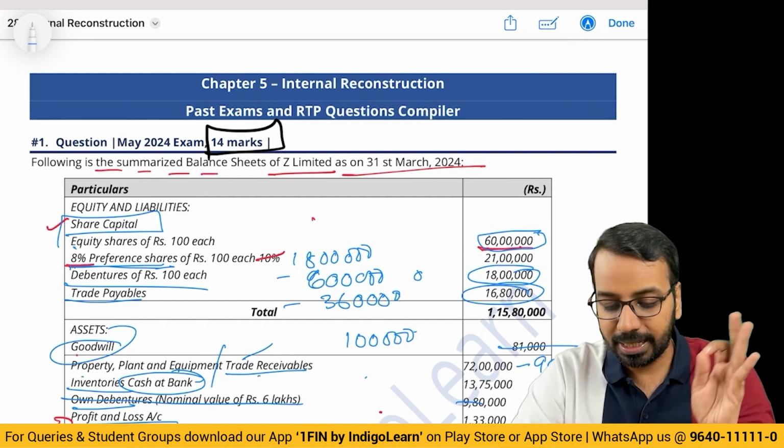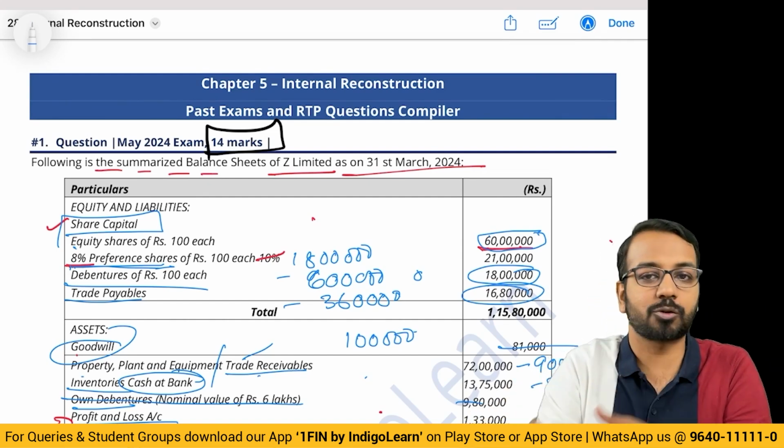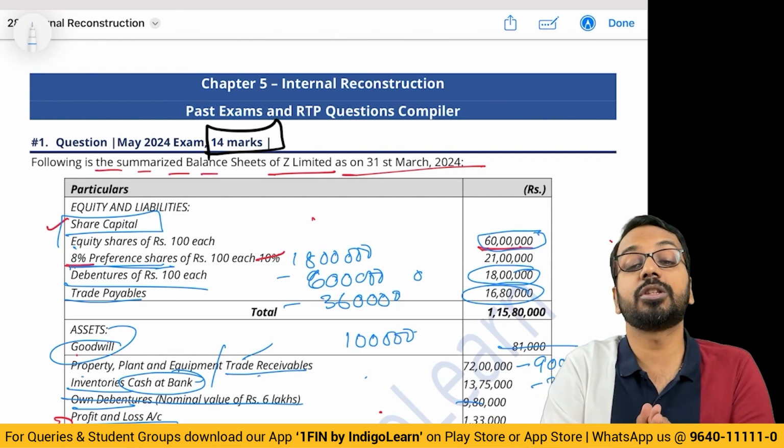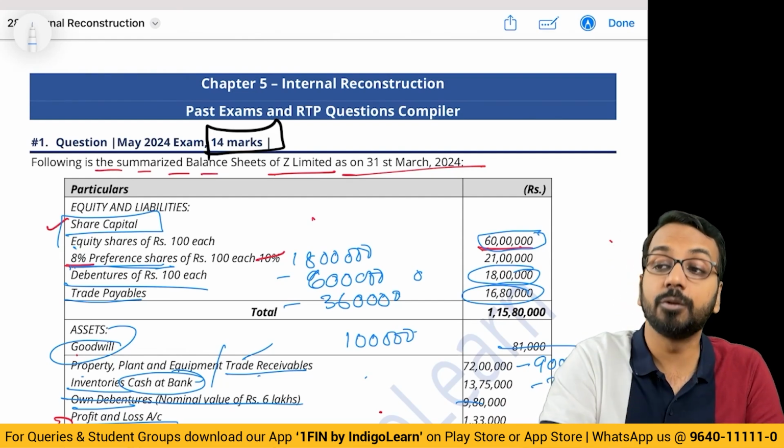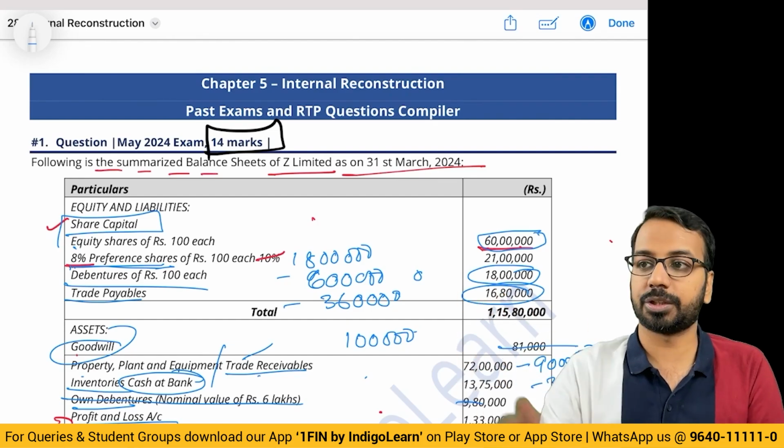Okay. In this specific question, is there any doubt, or after having seen this question the way we have solved, do you think you still have some more confusions in this capital reduction chapter? Can you please let me know, yes or no, in the chat box?